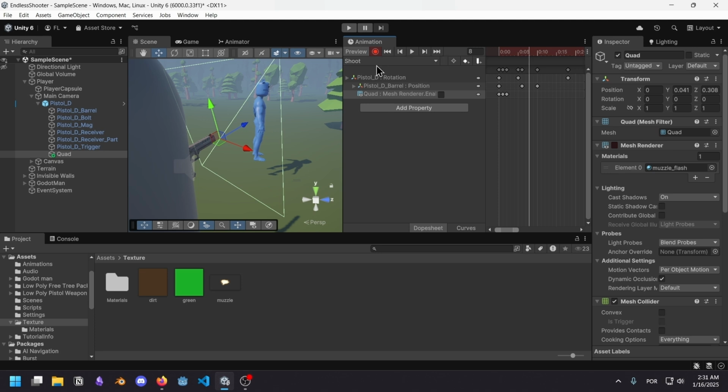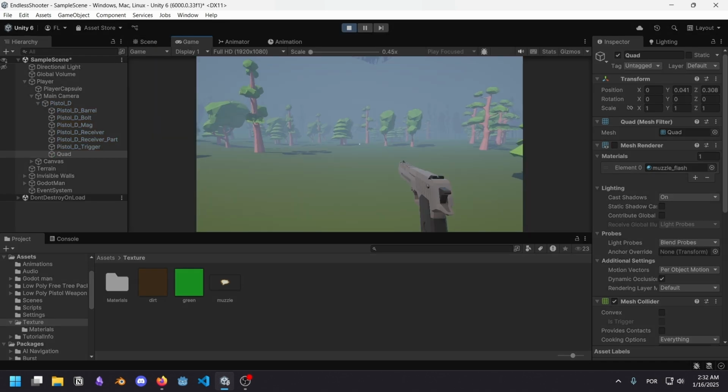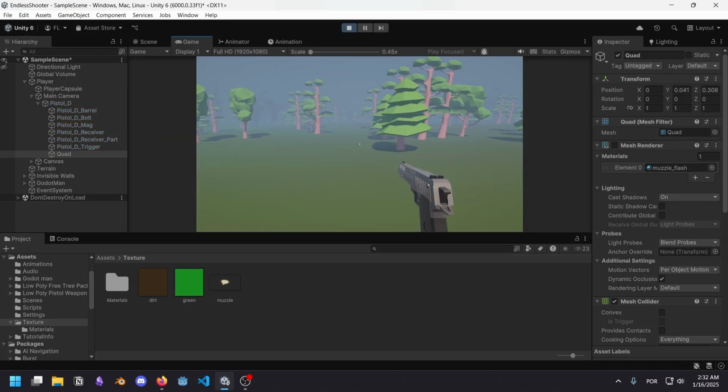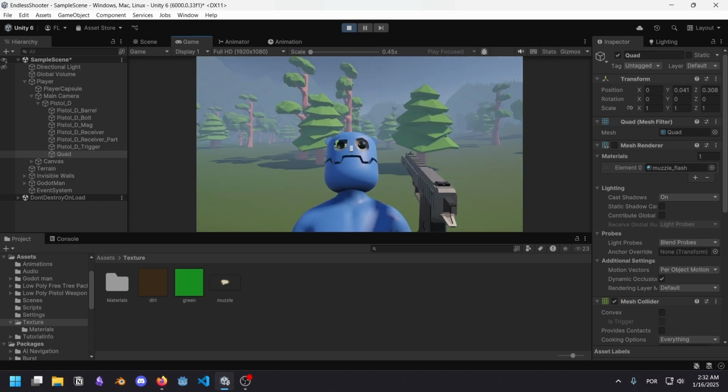It is that fast. Obviously, a lot of games choose a stylish approach where the muzzle flash will stay for way longer than that. But I think for this game, since it looks so bad already, we don't want to show it too much. And this is how it looks. As you can see, one frame is more than enough.